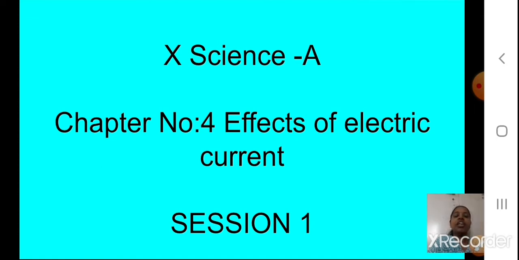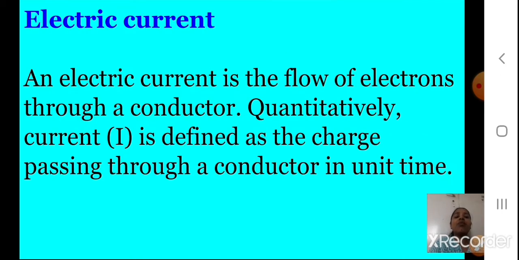Okay students, before starting this chapter, please go through the chapter from your 9th standard textbook. Lesson number 3, which we studied, was related to current, electricity. Many topics and definitions from there you should study, so that it will be easier for you to study this lesson. Please go through your 9th standard 3rd lesson. Now we will see what we are going to study.